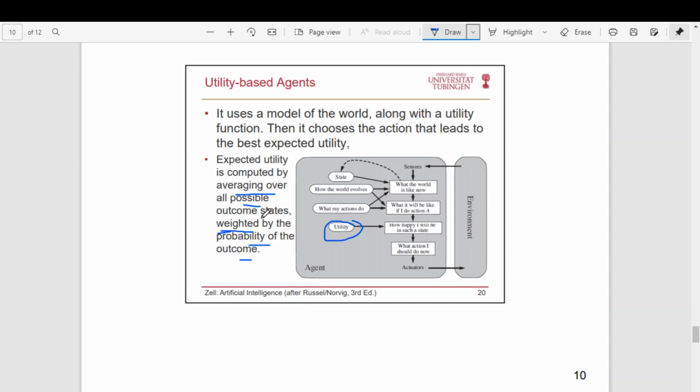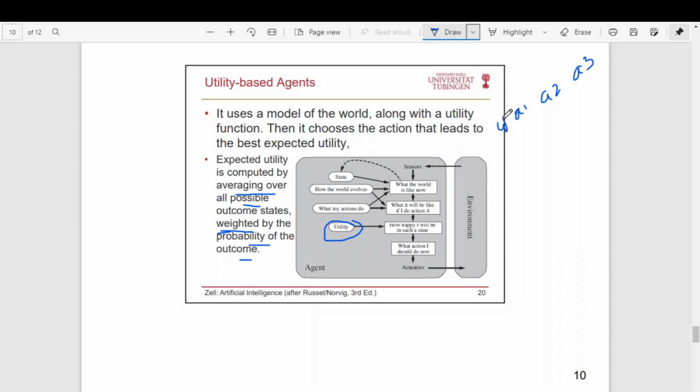All possible outcome states weighted by the probability of the outcome. That is, for each of those you connect a probability. From a current state, for example, there are three actions you can take. A1 you can take, A2 you can take, A3 you can take. Then what is the probability of choosing this action A1?